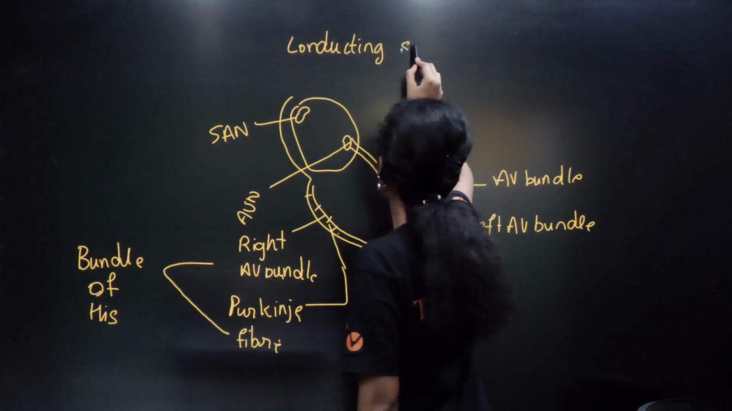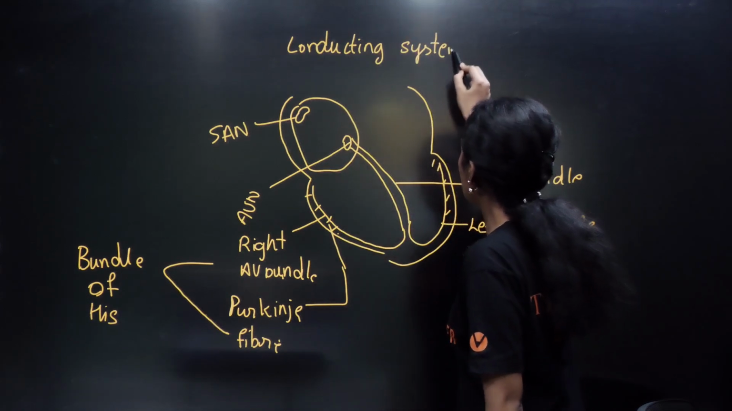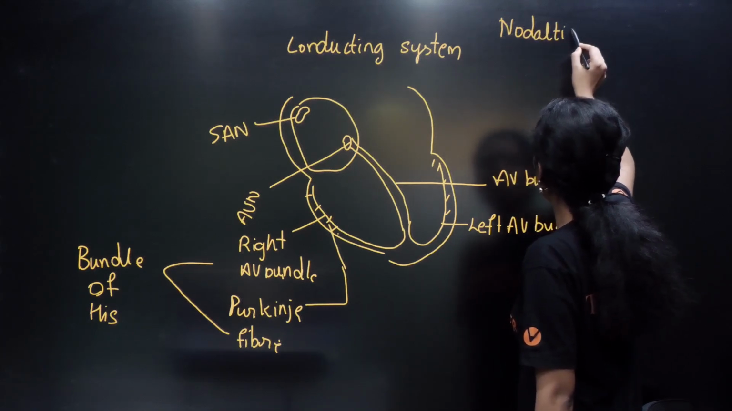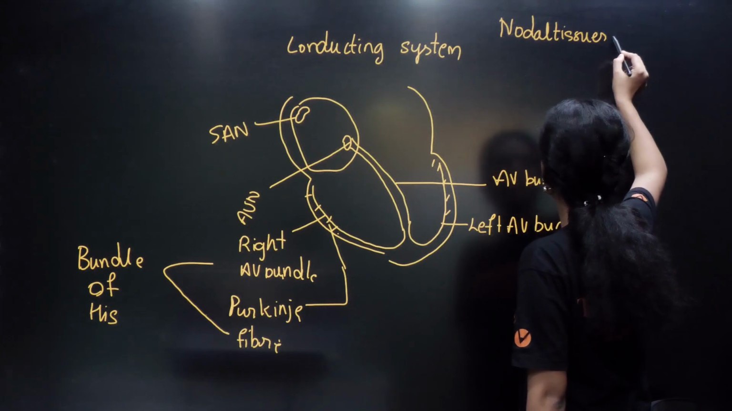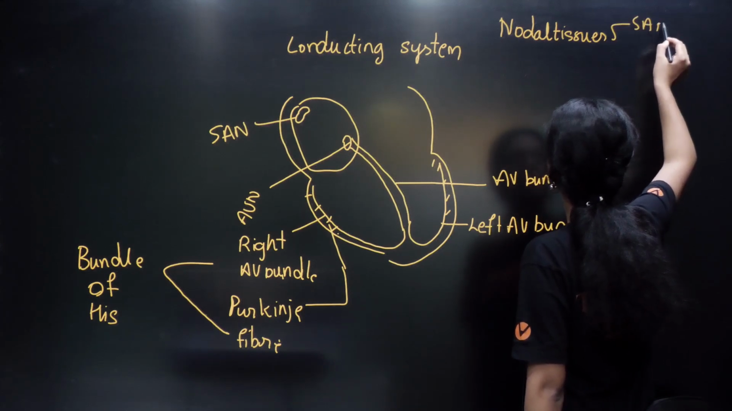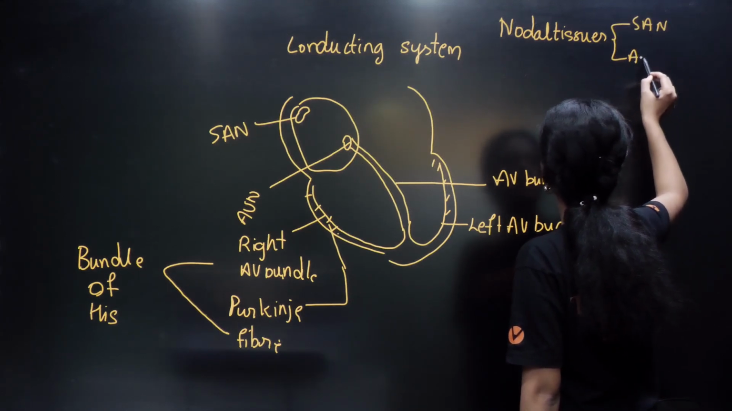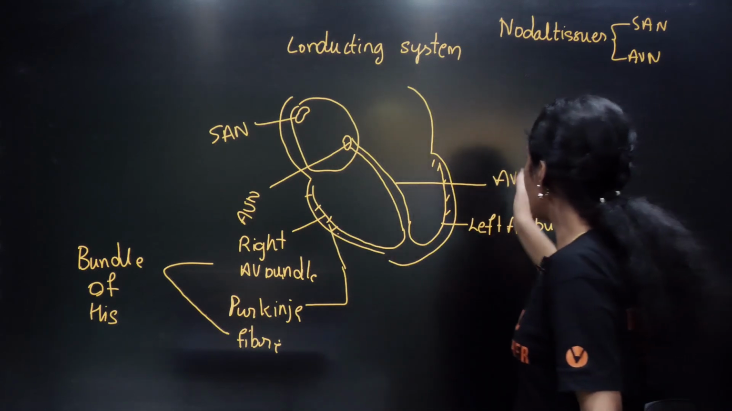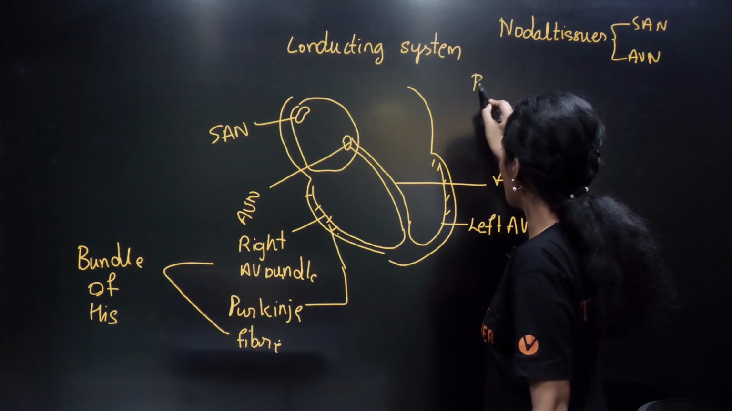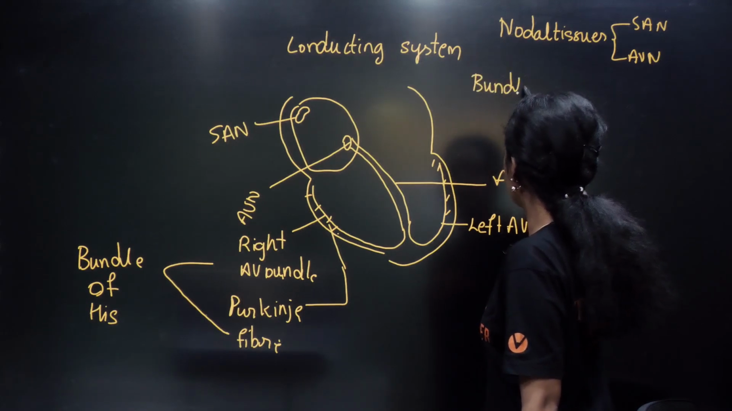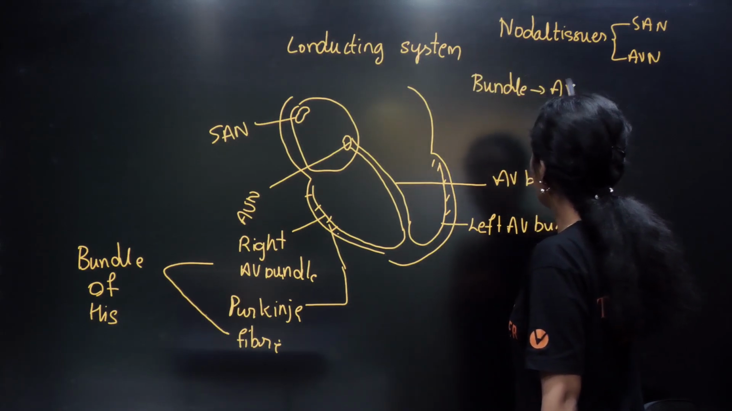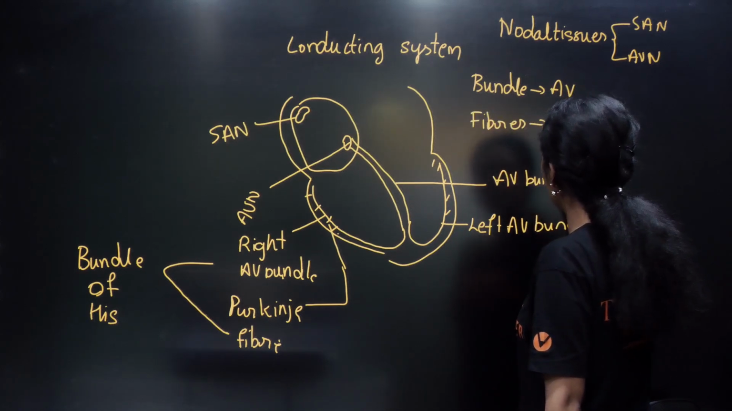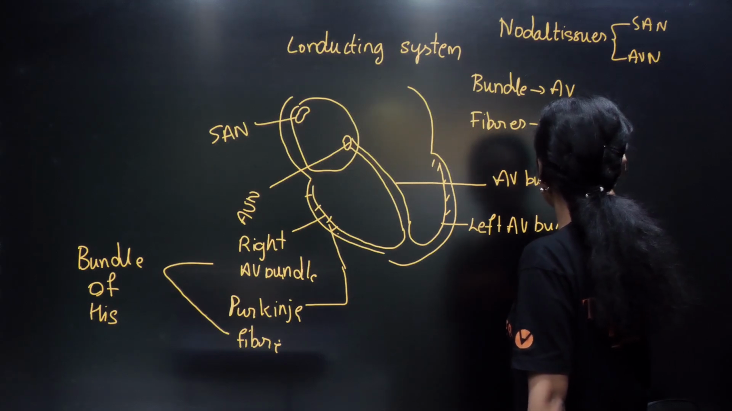Conducting system. So what is there in the conducting system, guys? First, nodal tissues. Which are the two nodal tissues you are learning? One is SAN, sinoatrial node. The other one is AVN, atrioventricular node. Simple. Next, what do you study? Fibers, bundle fibers. You can write bundle. What is a bundle? AV bundle. Then you have fibers, which are called Purkinje fibers. That's it. You're done.